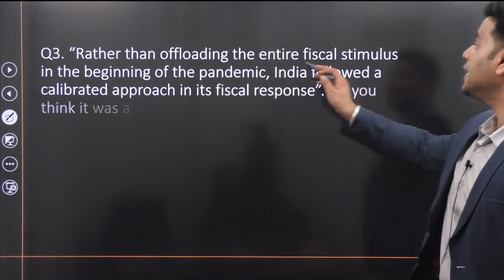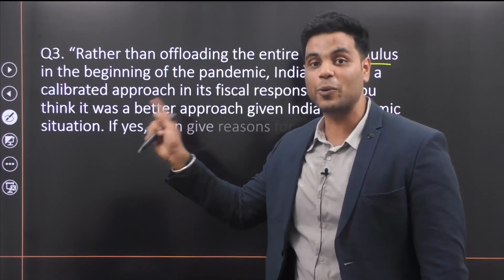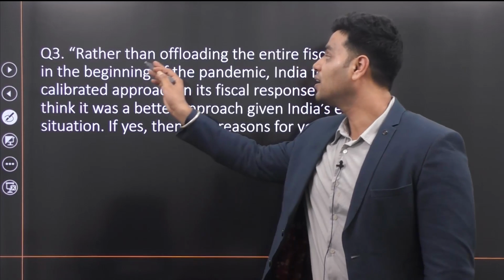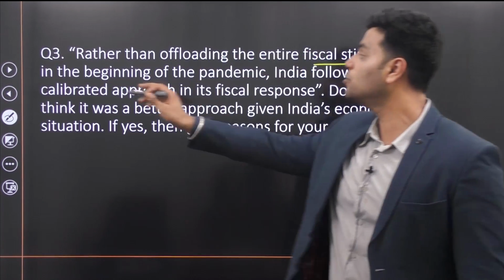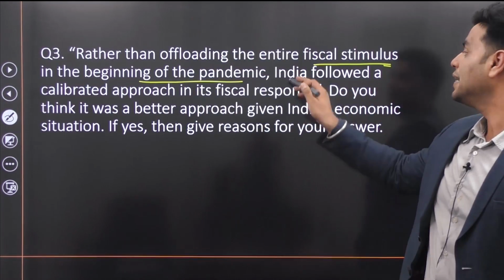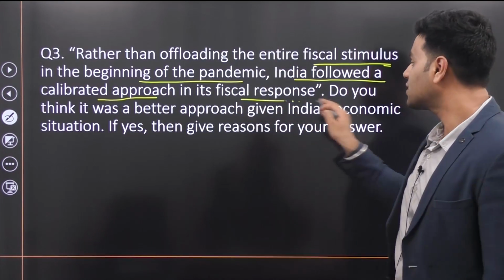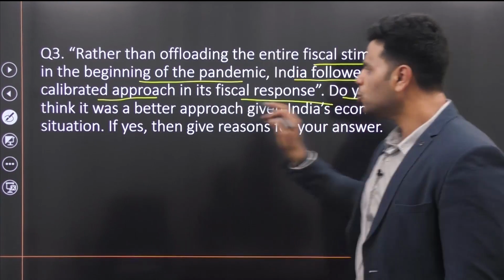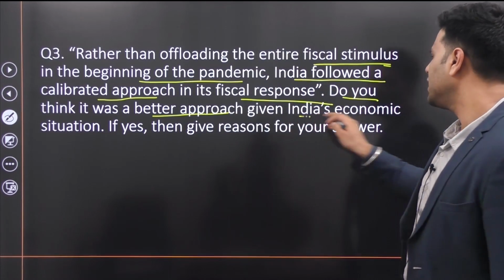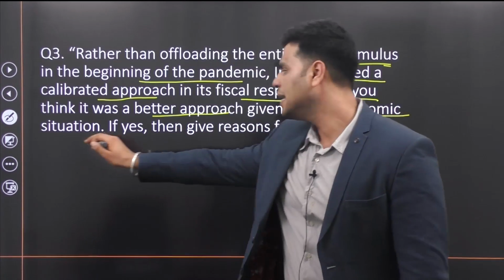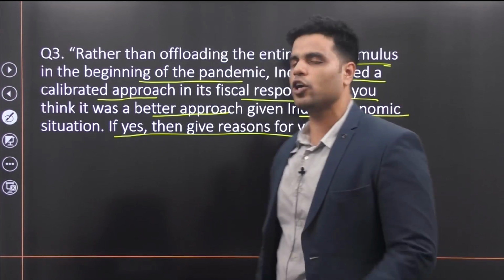Rather than offloading the entire fiscal stimulus, it's a very tricky question. It's a very important one also. Rather than offloading the entire fiscal stimulus in the beginning of the pandemic, India followed a calibrated approach in its fiscal response. Do you think it was a better approach given India's economic situation? If yes, then give reasons for your answer.